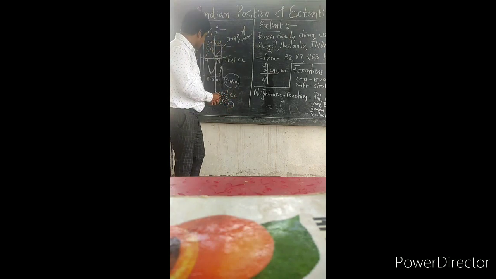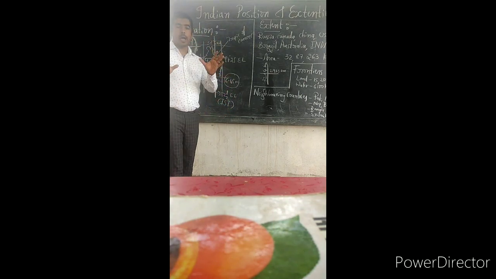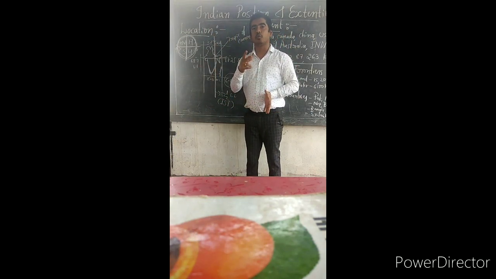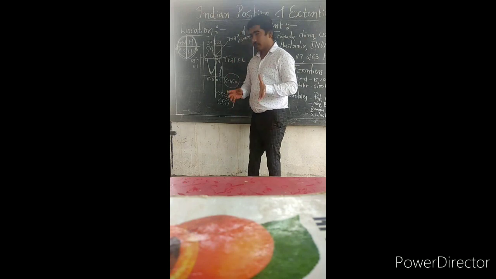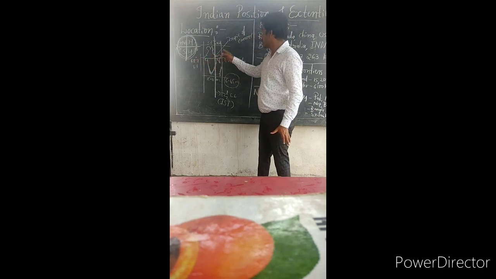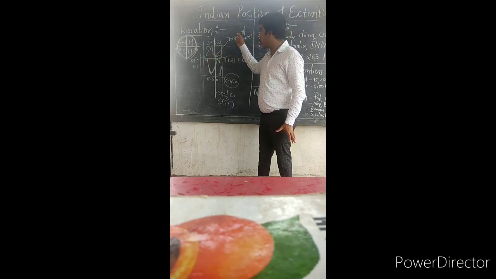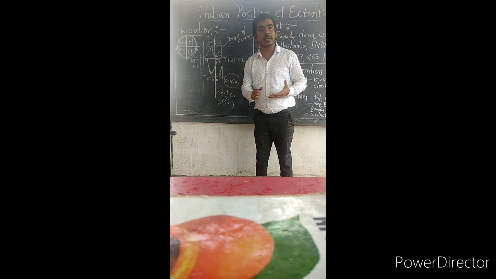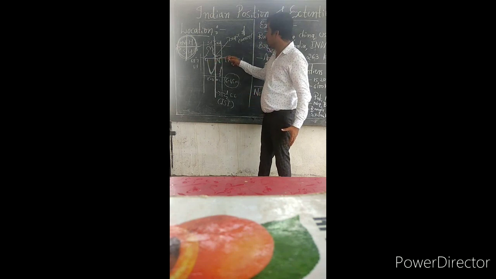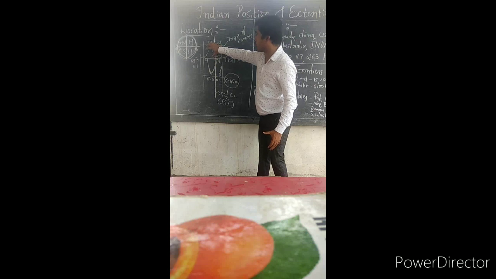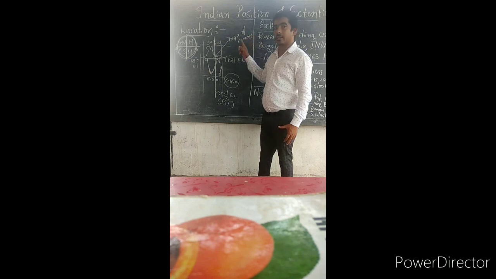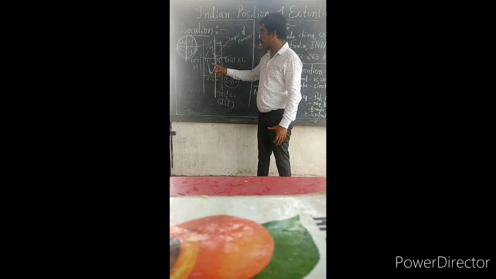Okay. Now, children, as I told you in the beginning, the entire earth is divided into two parts. In the same manner, India also is divided by a latitude. That latitude is the Tropic of Cancer, or we can say 23 and a half degree north latitude. This latitude divides India into northern India and southern India. It is a very important latitude which passes through India.